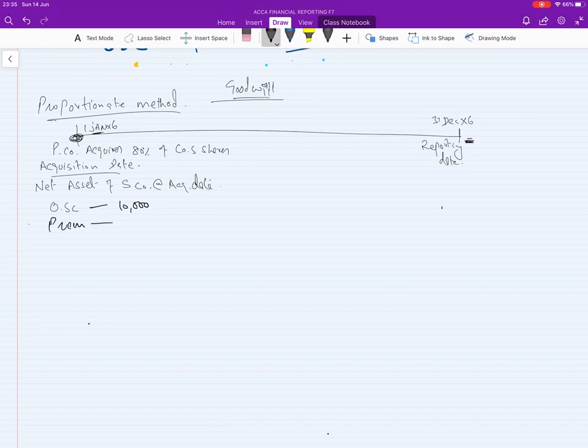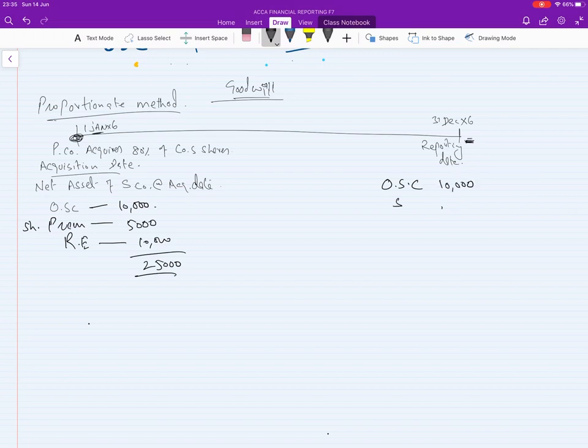Share premium is 5,000, and retained earnings are 10,000. So the total is 25,000. It means the total value of the net assets is 25,000. At the reporting date, ordinary share capital will be the same in F7.